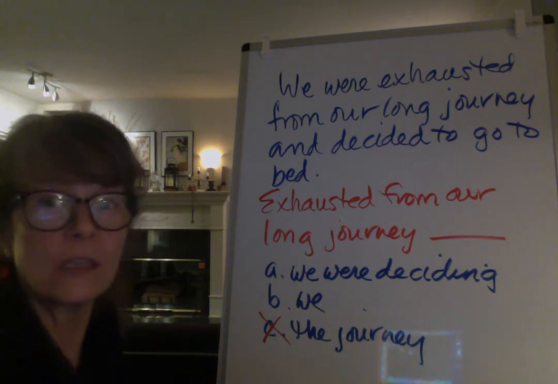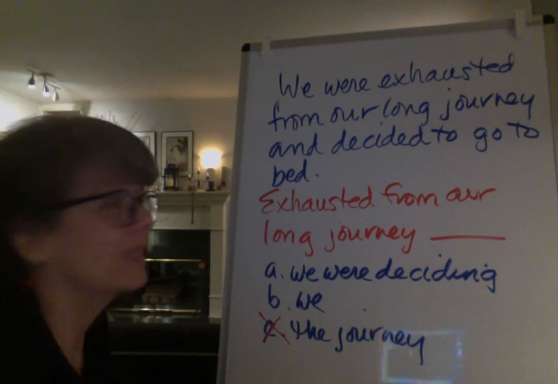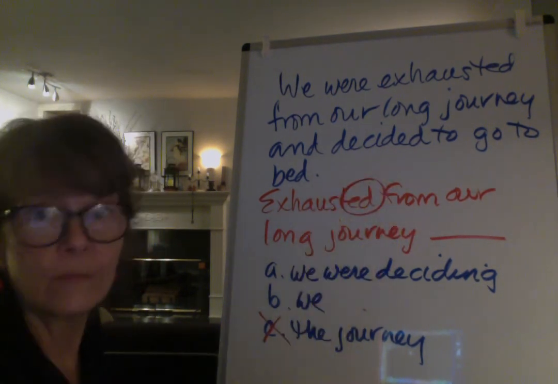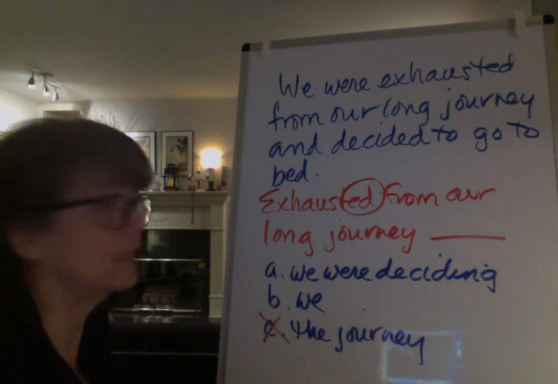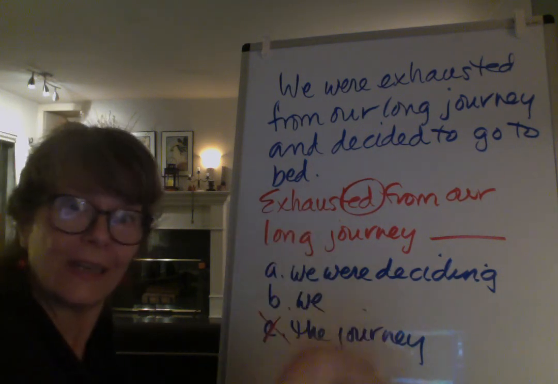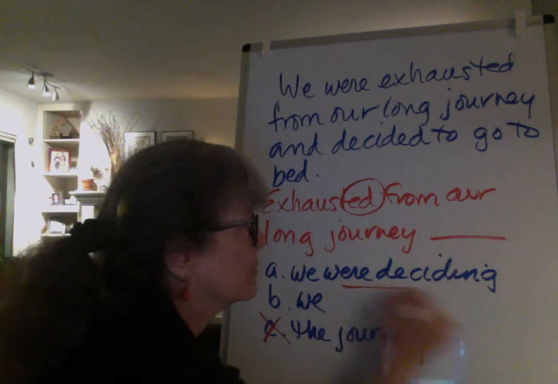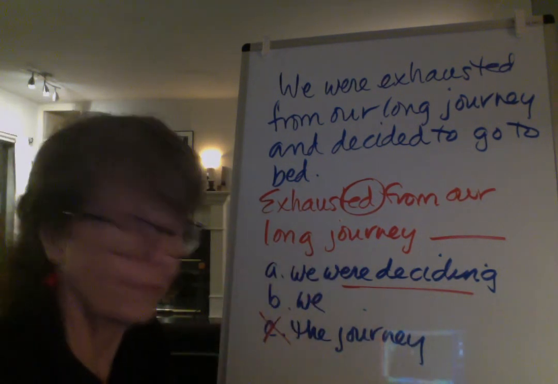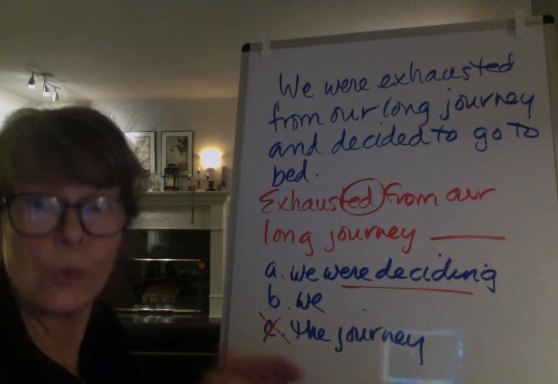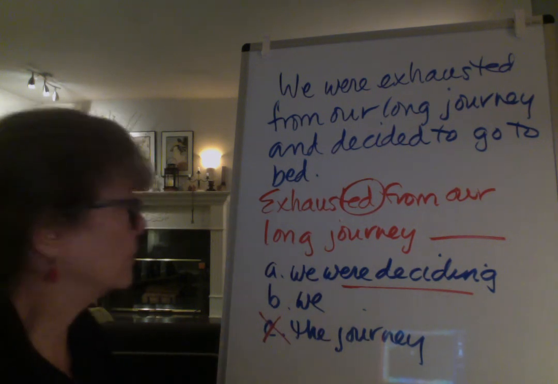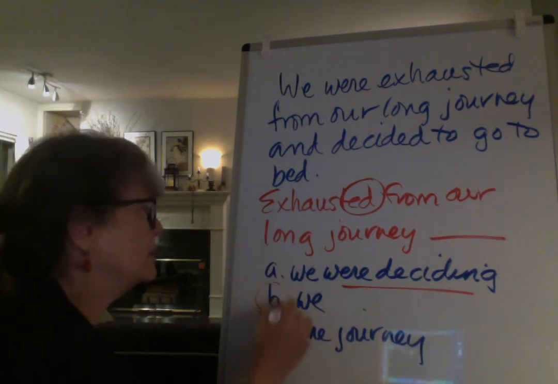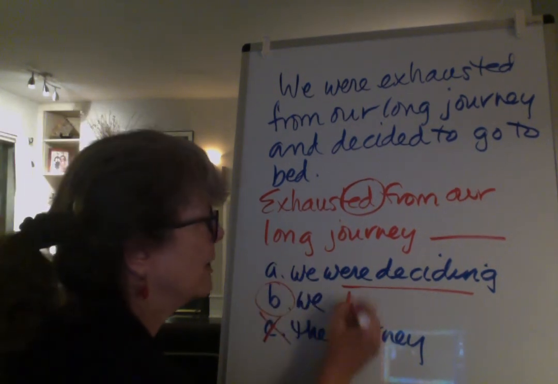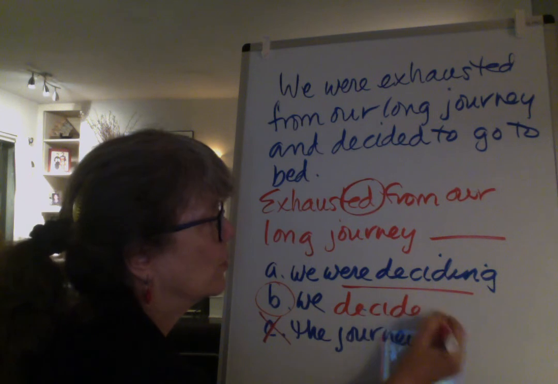And it's because it's the wrong verb tense, right? So here we are exhausted, that's in the past. We were deciding, that's right now. That's some kind of progressive verb. We were doing this thing right now. So that means we need to say we decided would be the next word after that.